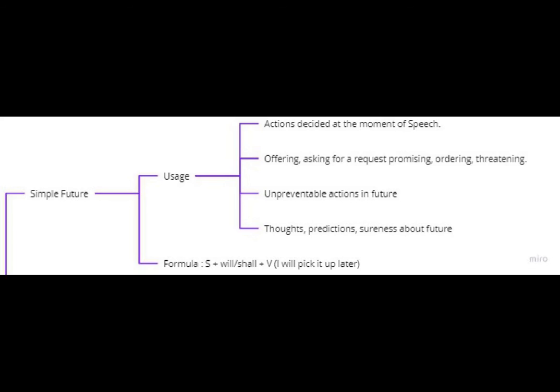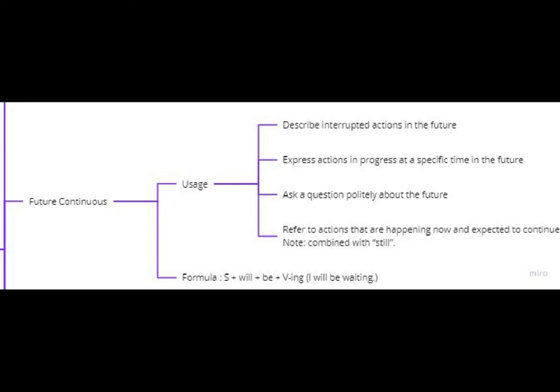Simple future is used to tell an action that is decided at the moment of speech, to tell an offering, asking for a request, promising, ordering, or threatening, to tell an unpreventable action in the future, and to tell thoughts, prediction, sureness about the future. The formula is as stated down there.